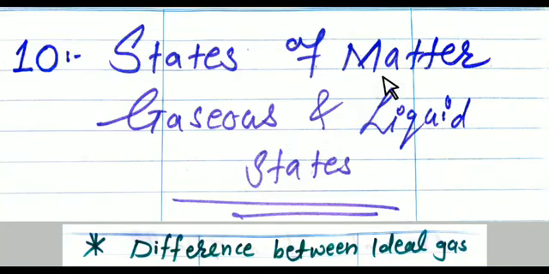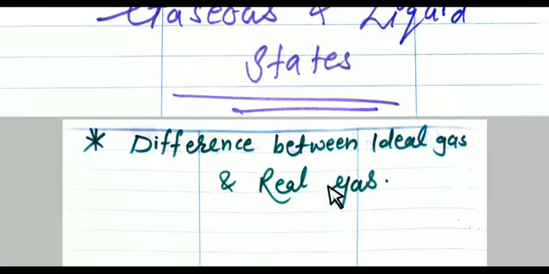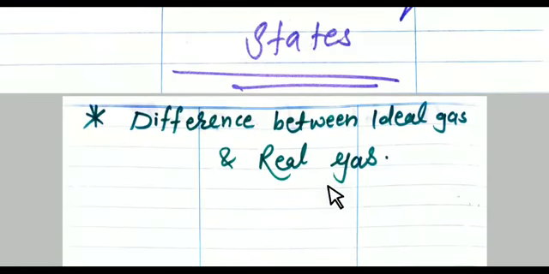Students, let's continue the chapter States of Matter. In states of matter, we are studying here the two states. One is the gaseous state and another is the liquid state. In today's lecture, first we are going to study the difference between ideal gas and real gas.